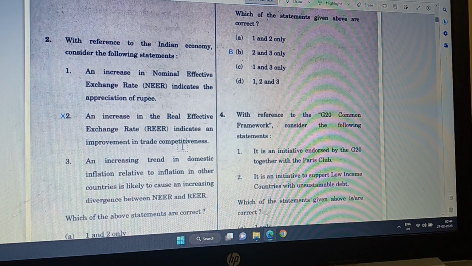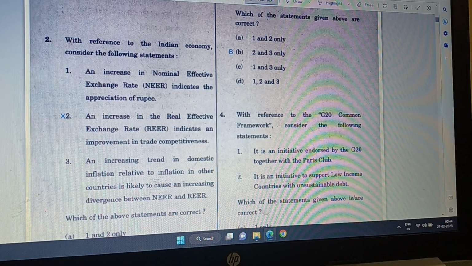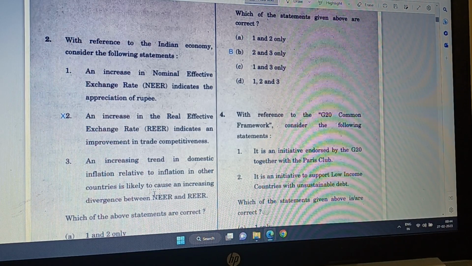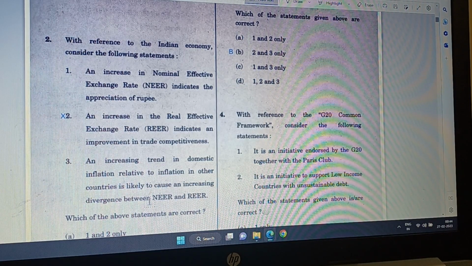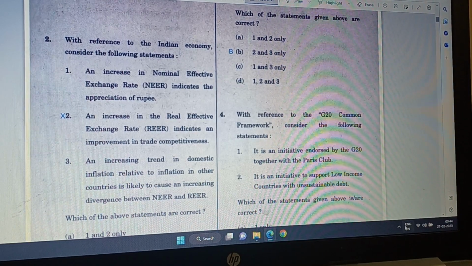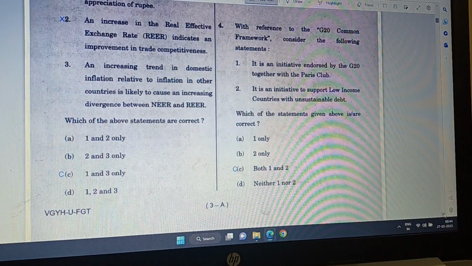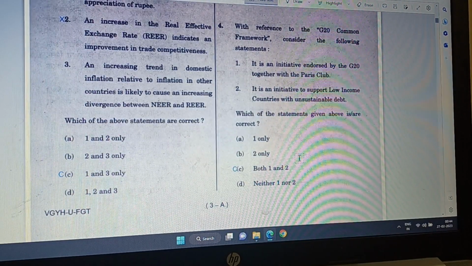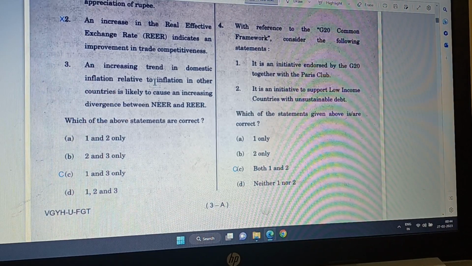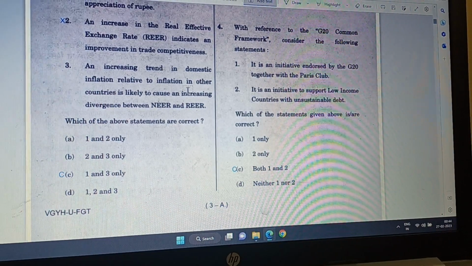Then option 3 is, an increasing trend in domestic inflation relative to inflation in other countries is likely to cause an increasing divergence between NEER and REER. Yes, that's again correct, because our inflation is higher and the inflation in other countries is lower.